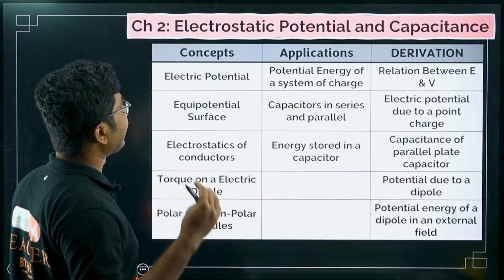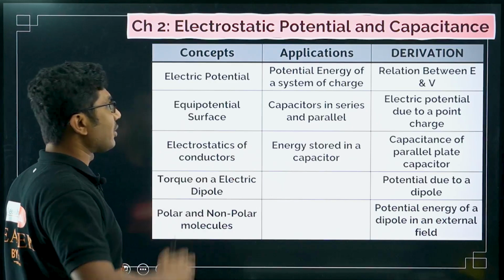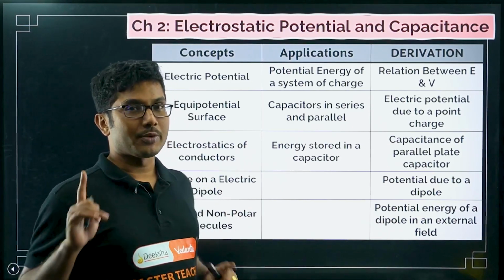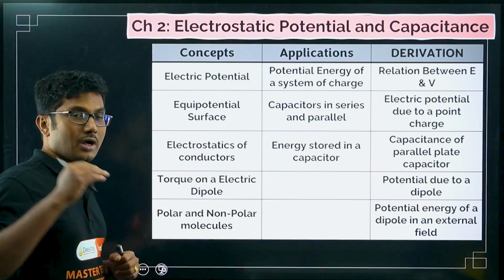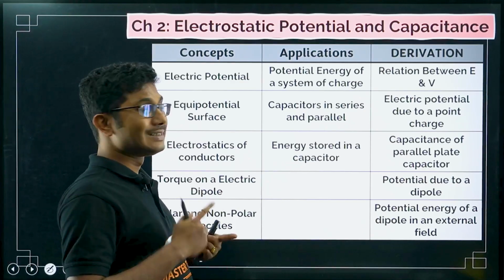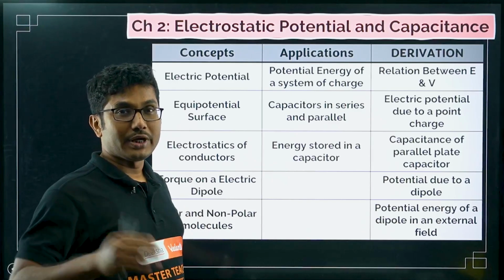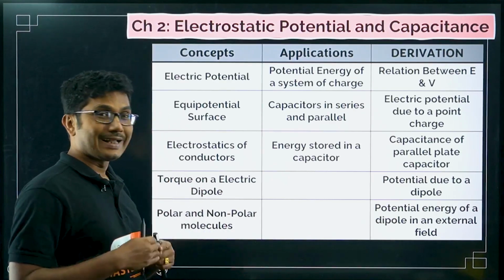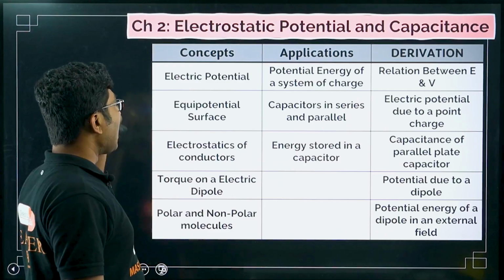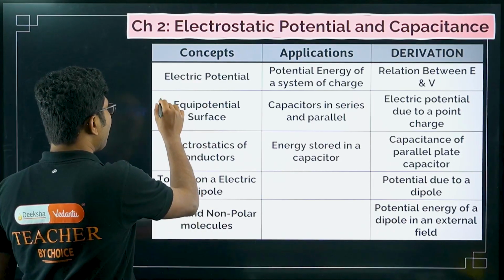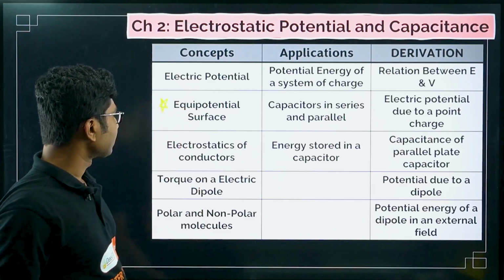Now next is electrostatic potential and capacitance. This is also another important chapter. Again, this chapter is recommended for all types of students, no matter what your competency is, whether you are strong, weak or average. Electric potential is the concept, equipotential surface, a very important concept from this chapter.